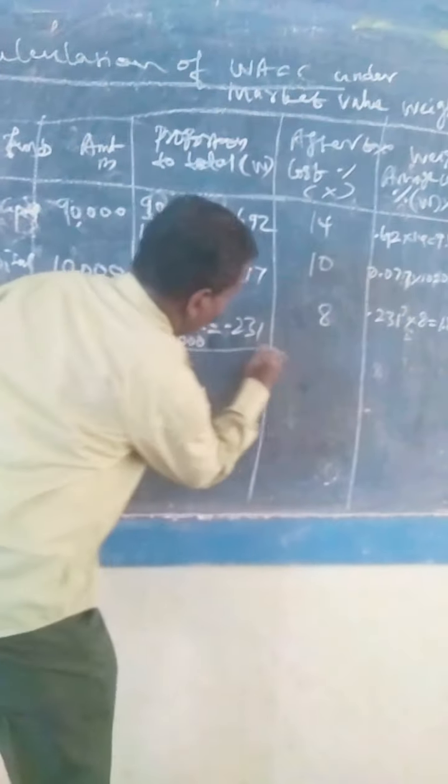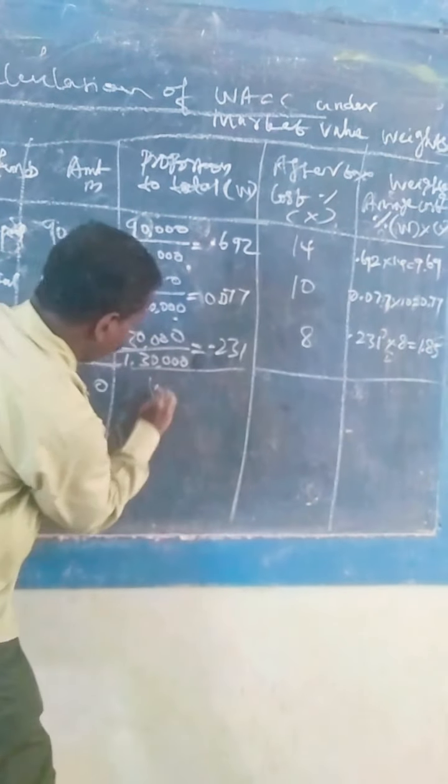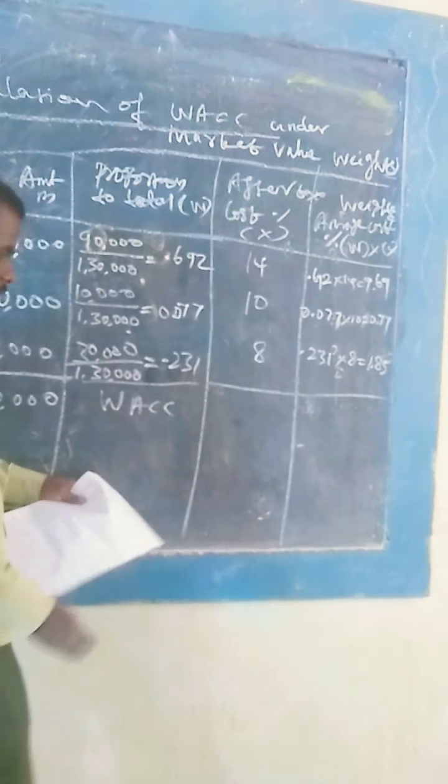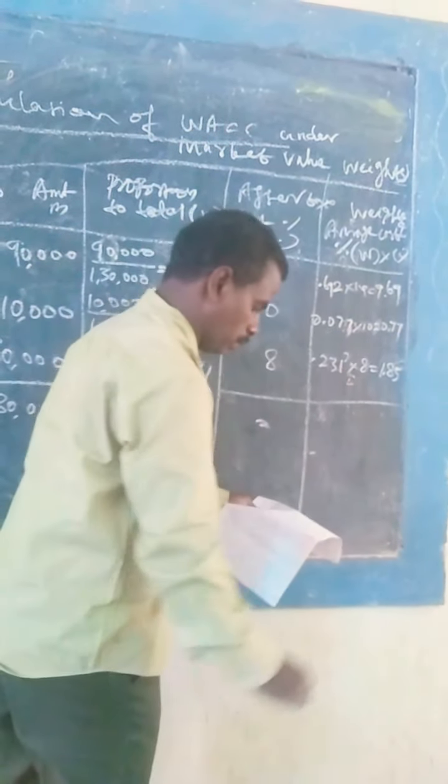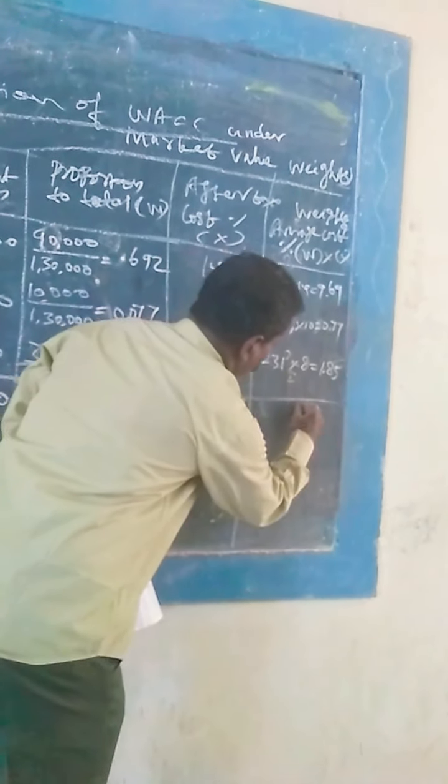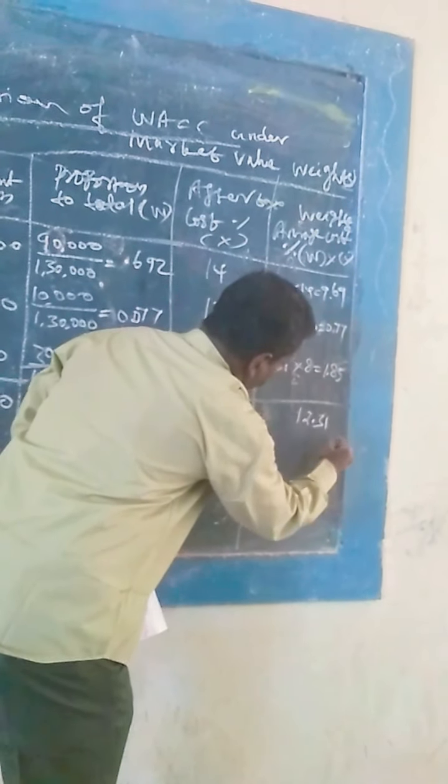Therefore, weighted average cost of capital equal to 12.31%.